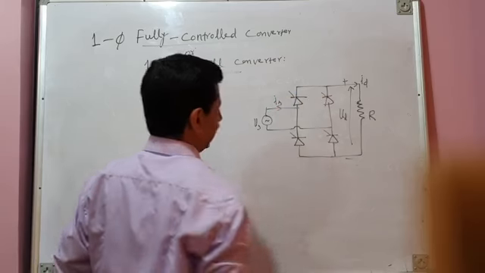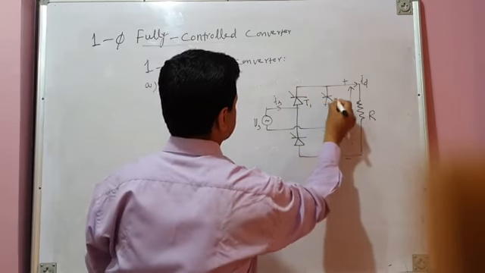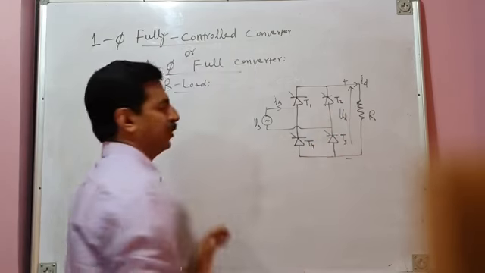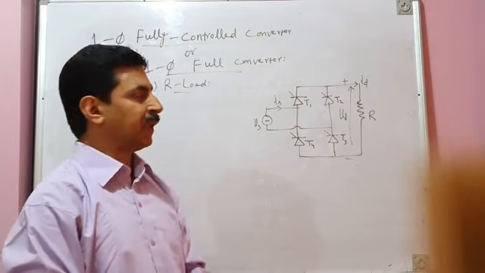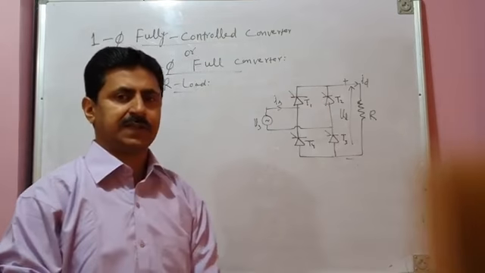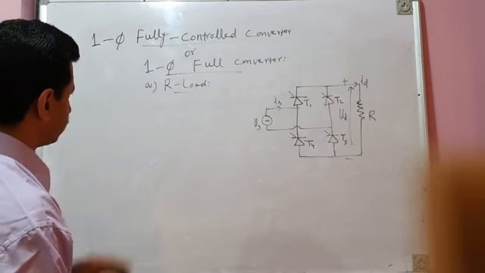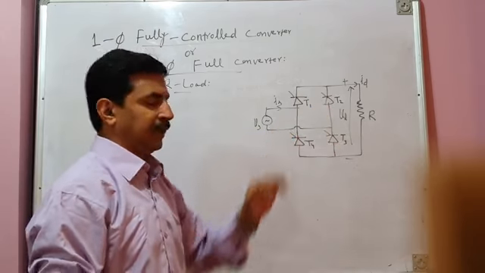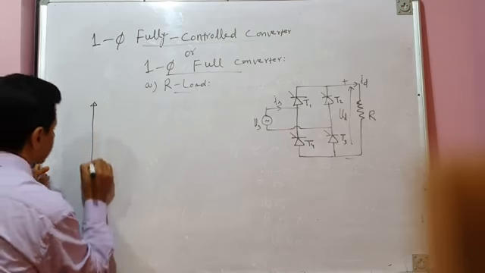Now you can see the converter comprises of 4 devices, 4 thyristors, T1, T2, T3 and T4. Whereas in semi-converter, we have seen a semi-converter comprises of 2 thyristors and 2 power diodes. But in a full converter, all the 4 devices are SCRs, thyristors. We don't use power diodes here. Remember this thing. So for purely resistive mode, again, we can understand the operation of converter with the help of graphical approach. So we will draw the waveforms.